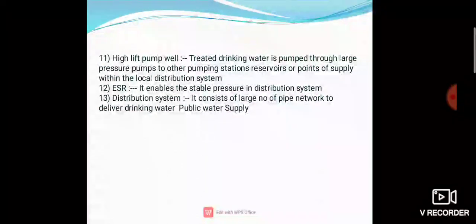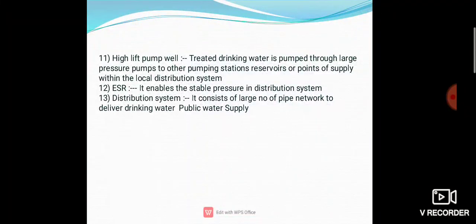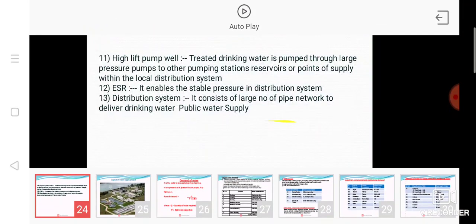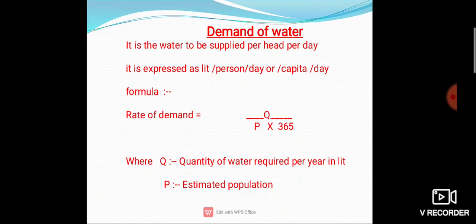Okay, so what is the importance of water supply projects? Make the water pure, remove harmful bacteria, remove iron and manganese present, make the water potable, means free from impurities, so that all the characteristics of water are within the limit. It also supplies water with required pressure. After this, this is the layout of a water supply project. After that, we are going to learn about demand of water in the next section.